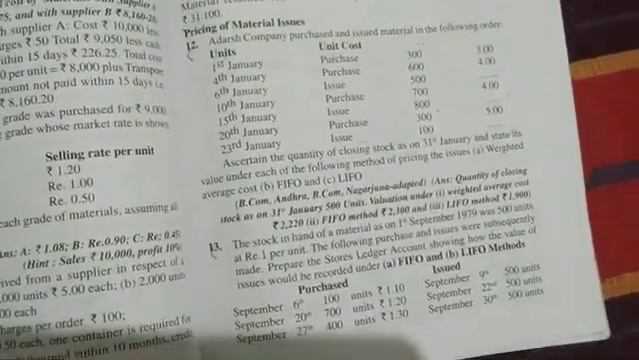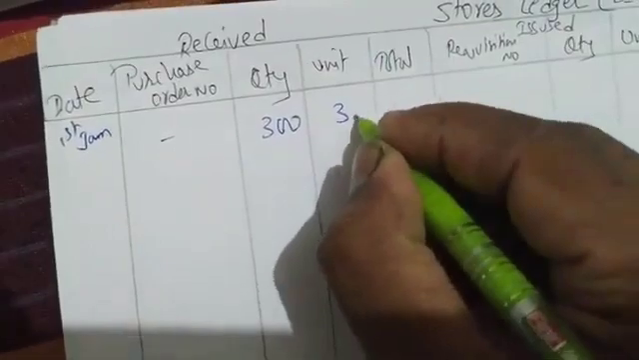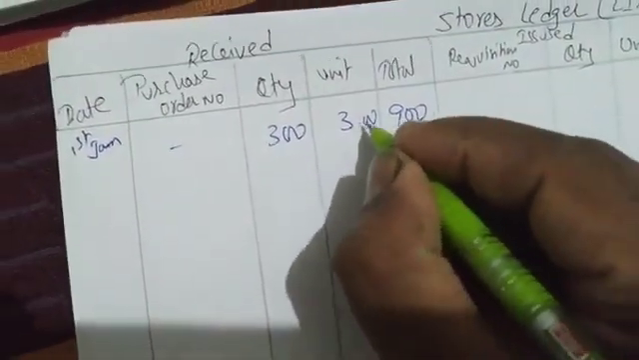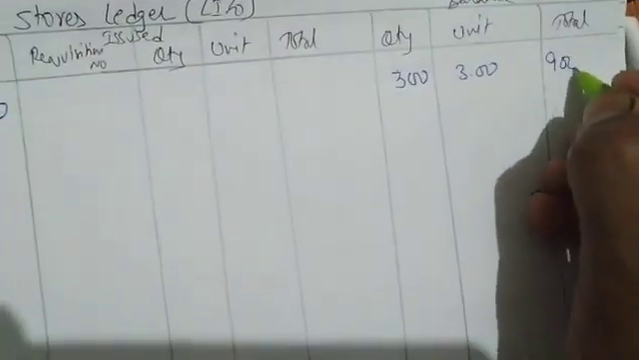Okay. Let's start solving this problem. The first date is 1st January, purchased 300 units. So no requisition number, no purchase order number. The quantity is 300 with rupees 3, they purchased 900. The same will be the balance. In the balance column I'll write 300 with 3 rupees, 900 rupees. So the first is done.